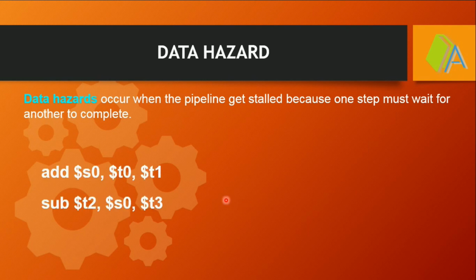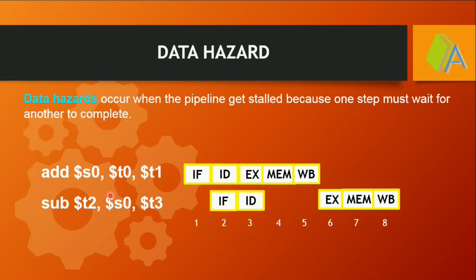Consider this case, where we have a data dependency between these two instructions on the register S0. While executing, the first instruction will have the result in register S0 only at clock cycle number 5, so the second instruction has to wait for the result from the first instruction. In the normal execution of pipelining, the second instruction is expected to execute the data at clock cycle number 4.